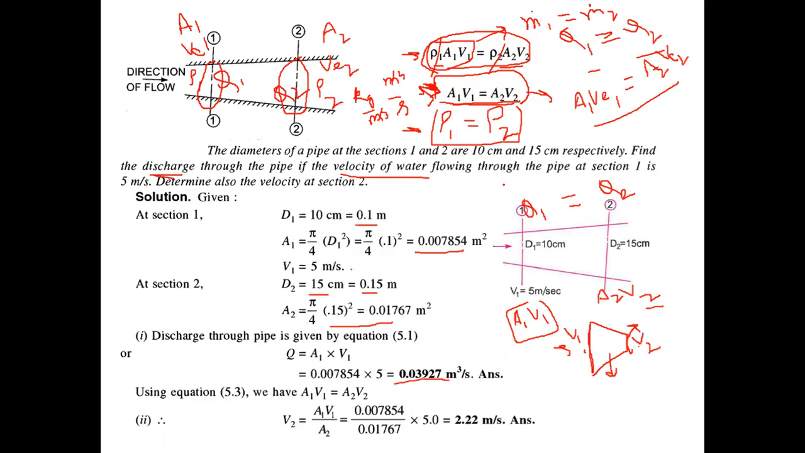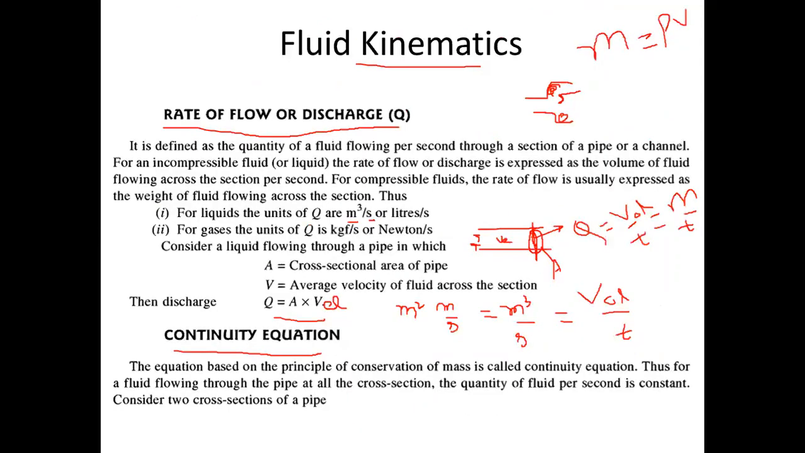Sir, why is the pipe area written as pi by 4 d square? Because it is the cross section area. Since it is a pipe, the cross section area will be a circle, and the area of the circle is calculated. Okay, means we are not taking the area of a cylinder, sir. No. See, it is given clearly.